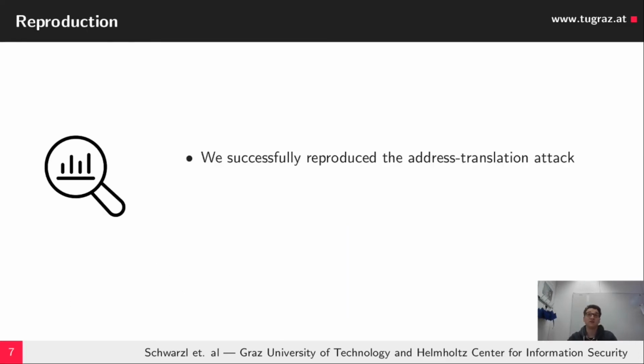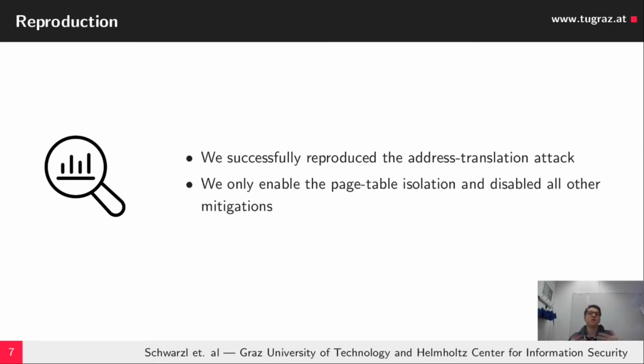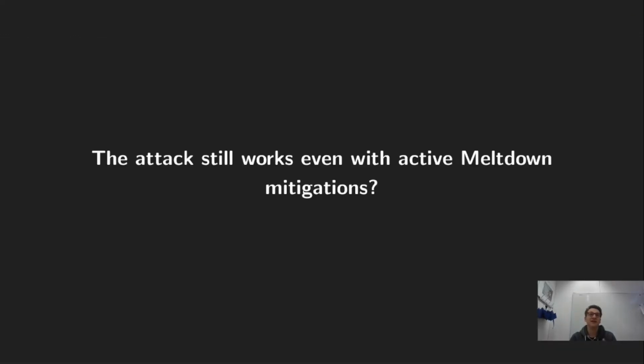So we successfully reproduced the address translation attack, and then we only enabled page table isolation and disabled all other mitigations for microarchitectural attacks. But for some reason, cache fetches still occurred. This means that even though the proposed mitigations were applied, the address translation attack still works, even with those active Meltdown mitigations enabled.